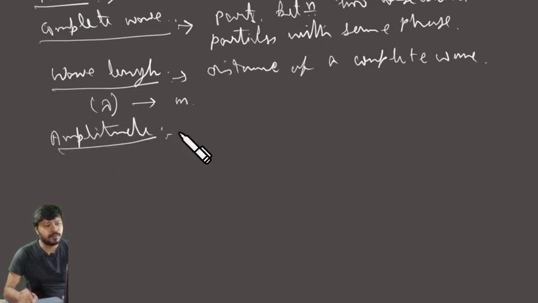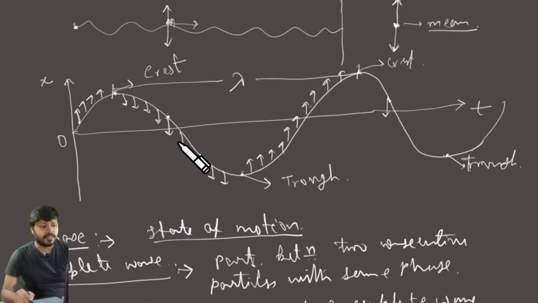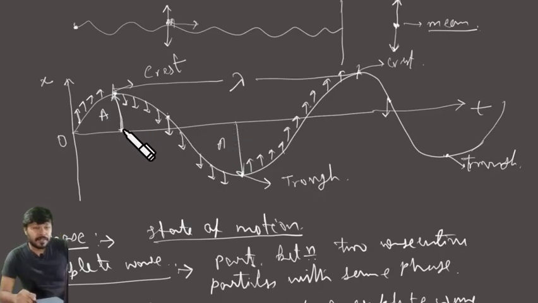Amplitude. What is amplitude? Amplitude is nothing but the maximum displacement of the particle from its mean position. So this line represents the mean position. So this is the amplitude, or in this direction, this is the amplitude. Okay. Remember one thing, this is the maximum displacement from the mean position.